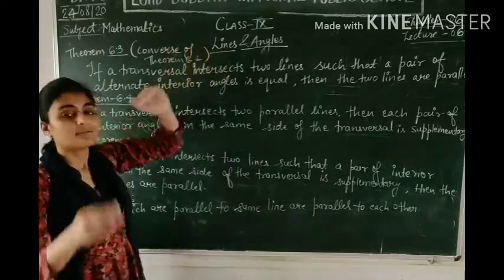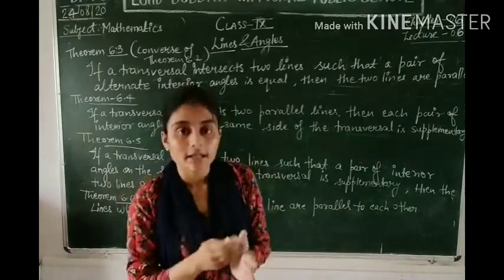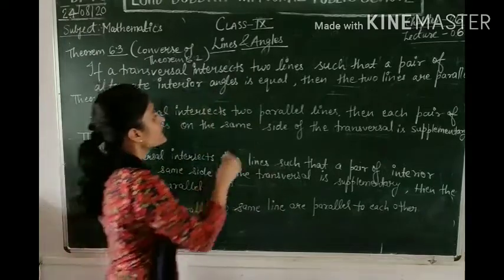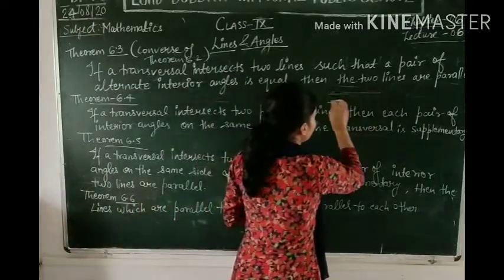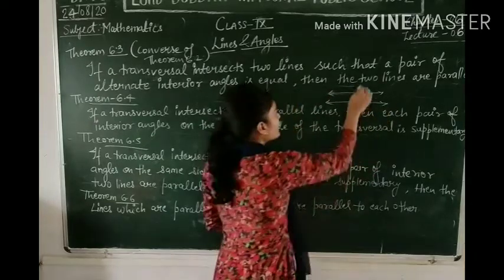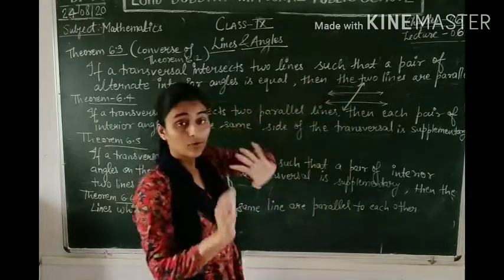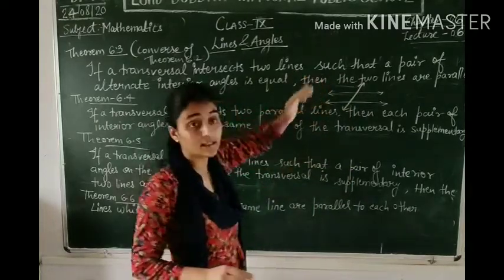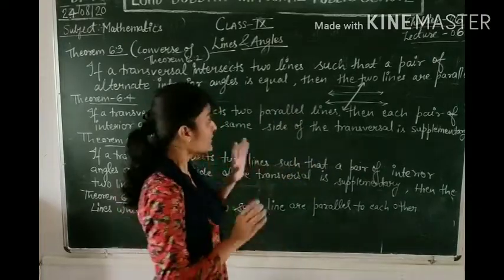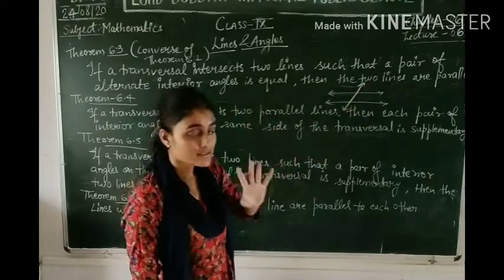We have just learned 6.2. What was the theorem? If a pair of parallel lines is there, then the pair of alternate interior angles will be equal in measurement. Now the next theorem is: if two lines intersect each other, there are only two lines, they are intersected by a third line which is a transversal. We do not have any knowledge about these two lines, either they are parallel or not. ये parallel है या नहीं, ये हमें नहीं पता है. Okay, but two lines हैं and they are intersected by a common line which is the transversal.